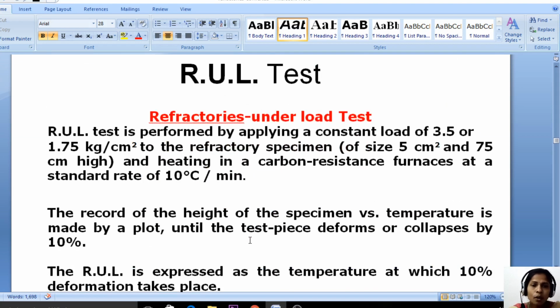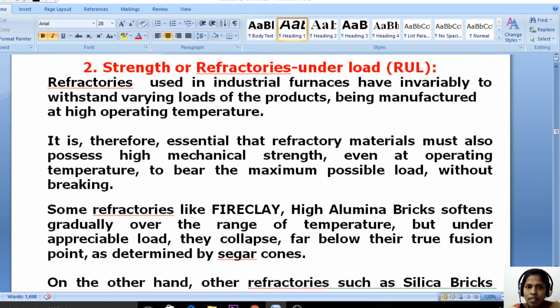Now let us see what refractoriness under load is. Some refractories do not bear the load and become soft at the operating temperature. So we need to increase the mechanical strength, or check where the deformation is taking place, at what temperature and at what load the particular refractory becomes soft and deforms its shape.